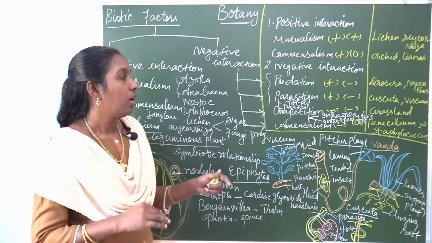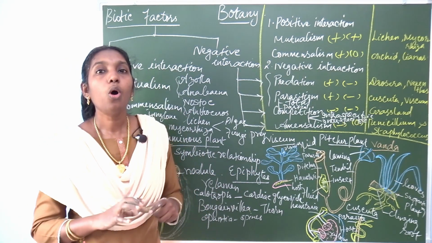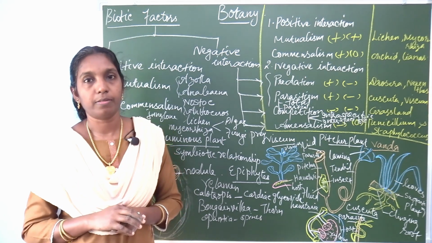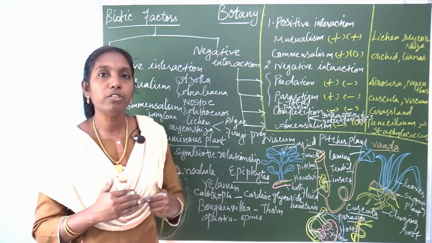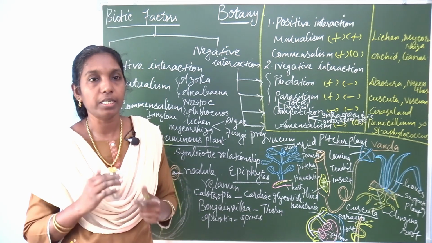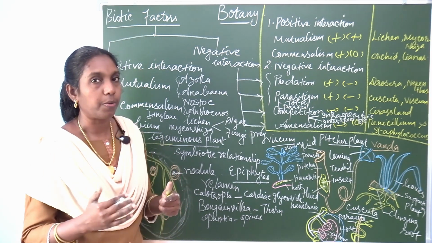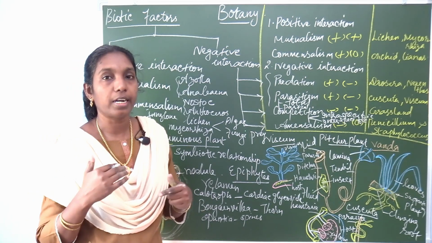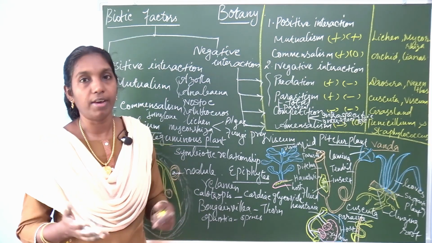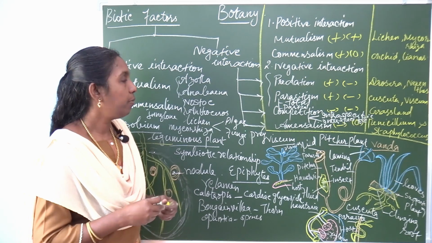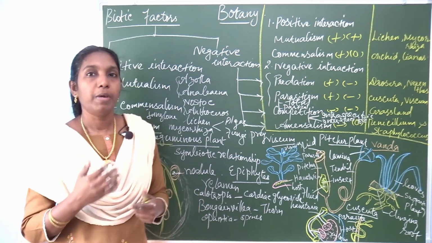Then another topic is co-evolutionary dynamics. There are certain co-evolutionary dynamics among the plants, that is, interspecific relationships. The interspecific relationships are otherwise called co-evolution. One of the examples is mimicry.